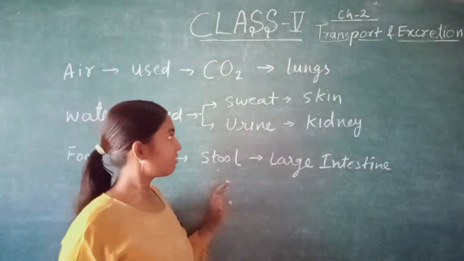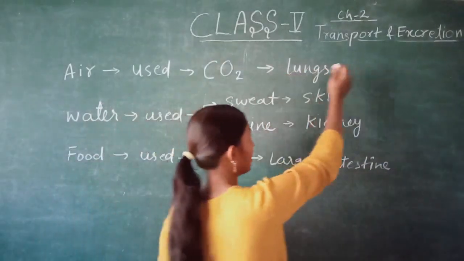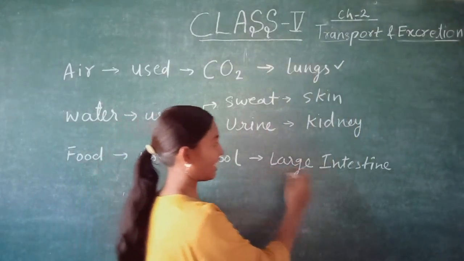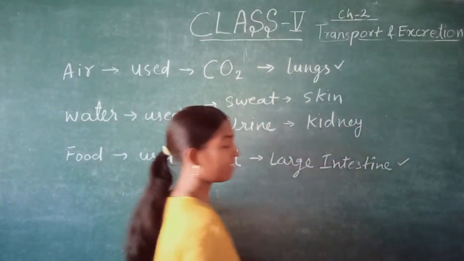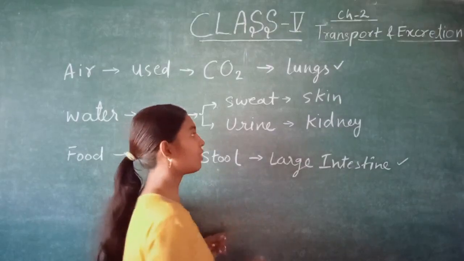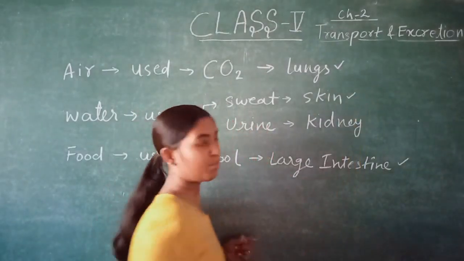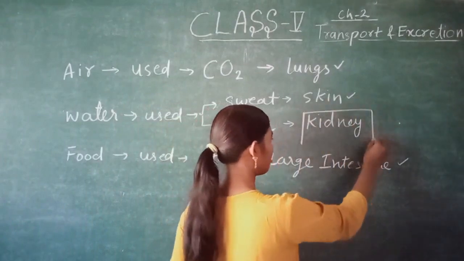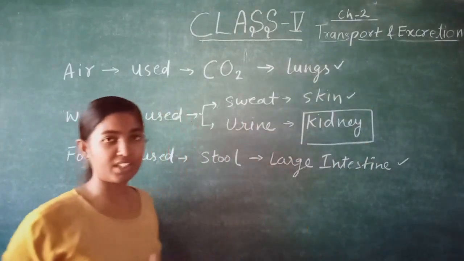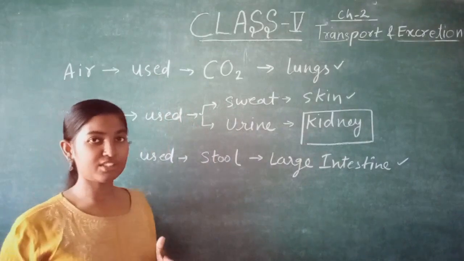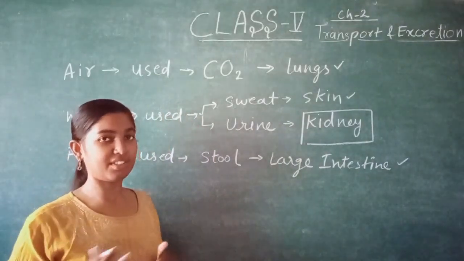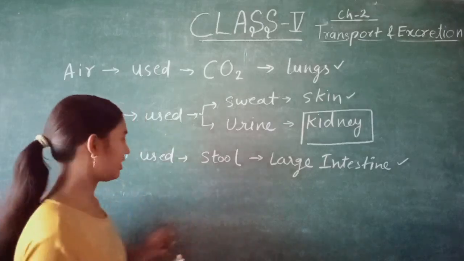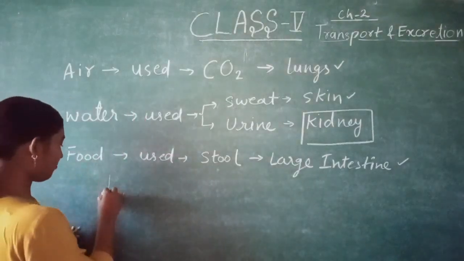So we have seen how the lungs remove waste in the respiratory system, how the large intestine helps to remove waste in the digestive system, and the skin is a very simple process. Now we will see how the kidney removes waste from our body, and the process through which kidneys release waste comes under the system known as the excretory system.